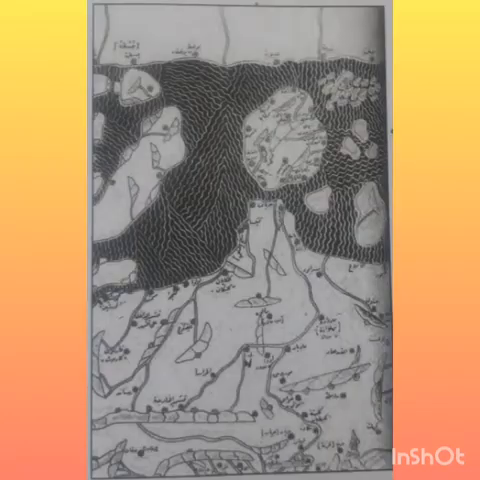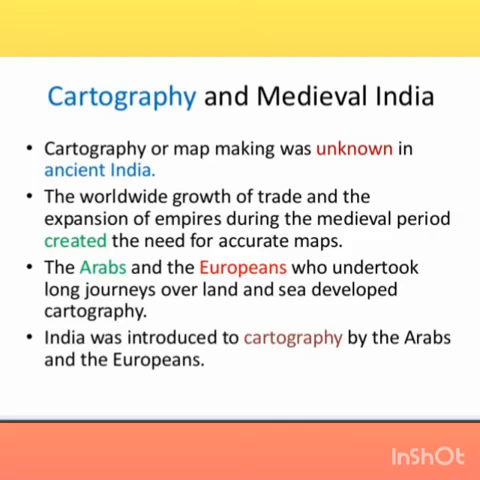Tracking changes through 1,000 years. See here are the two maps, map 1 and map 2. Map 1 is prepared by an Arab geographer Al-Idrishi in the year 1154 CE. CE means Common Era. And map 2 is prepared by a French cartographer in the 720s itself. See, who is a cartographer? A person who makes maps is called a cartographer.